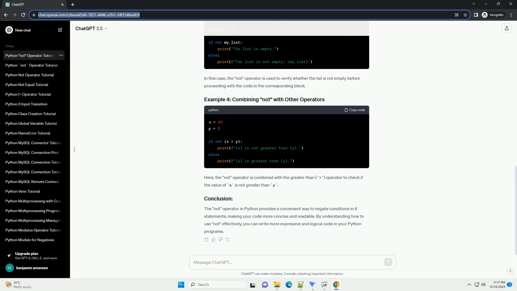greater than y. The NOT operator in Python provides a convenient way to negate conditions in if statements, making your code more concise and readable. By understanding how to use NOT effectively, you can write more expressive and logical code in your Python programs.